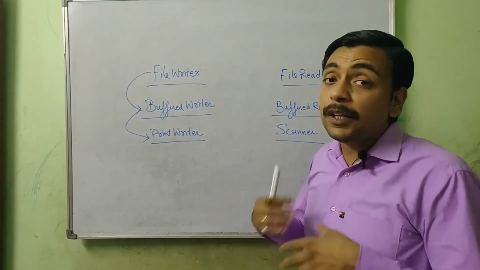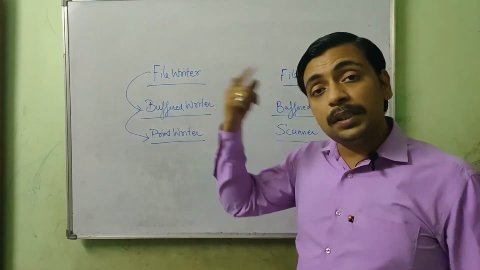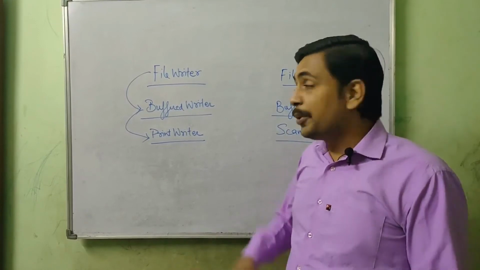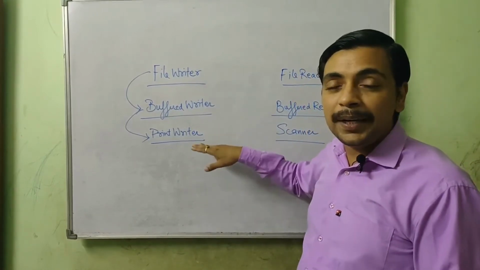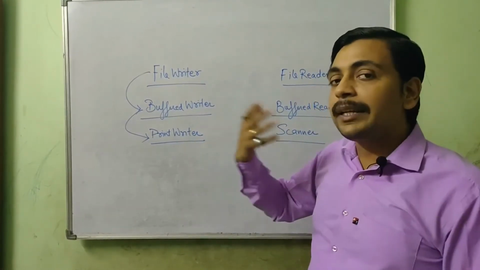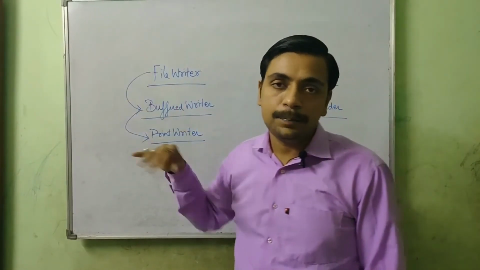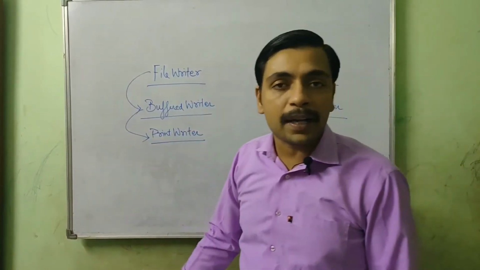But PrintWriter will not print on the console, because System.out is going to do that. So where is the PrintWriter going to print? It is going to print the data to the destination where it is attached. If it is attached to a network, we use PrintWriter sometimes on a network as well.